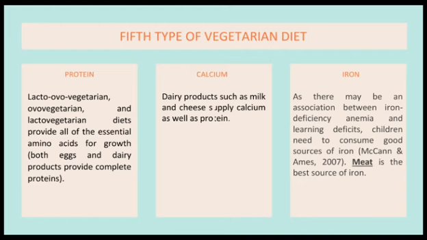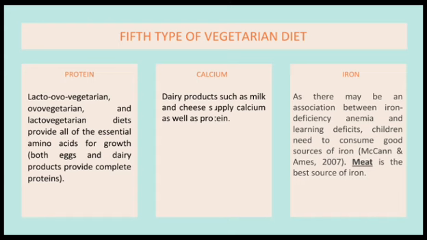Next is calcium. Dairy products such as milk and cheese supply calcium as well as protein. When these are not eaten, calcium must be obtained from other sources by eating green leafy vegetables such as broccoli or spinach, or grain products such as calcium-fortified tofu or soy flour.